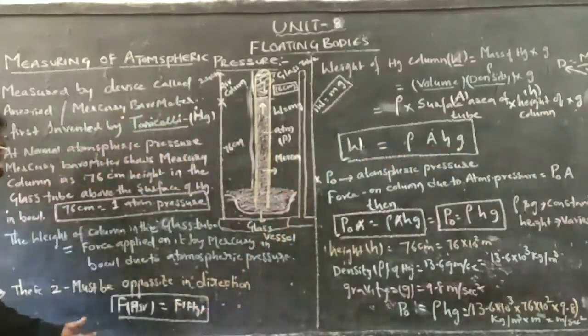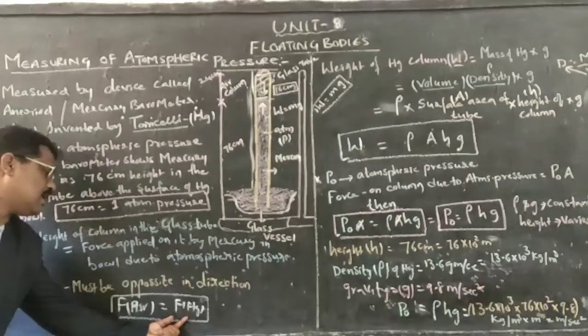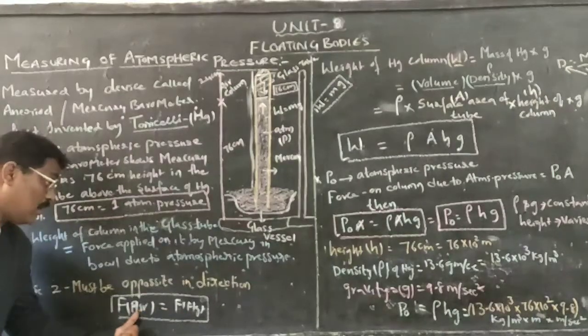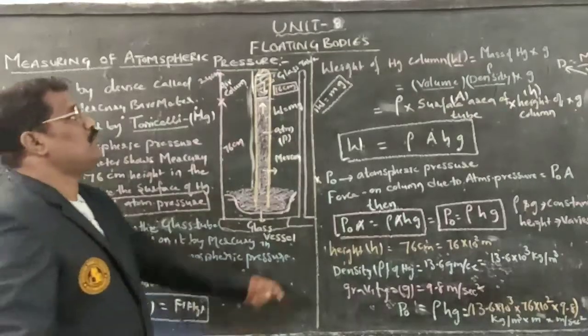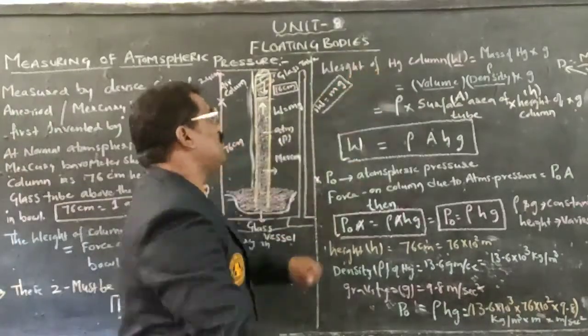Why? Because the weight of the column is equal to the force exerted by the mercury column as well as the force exerted by the atmosphere. Both are equal. Therefore, force is nothing but F is equal to ma.